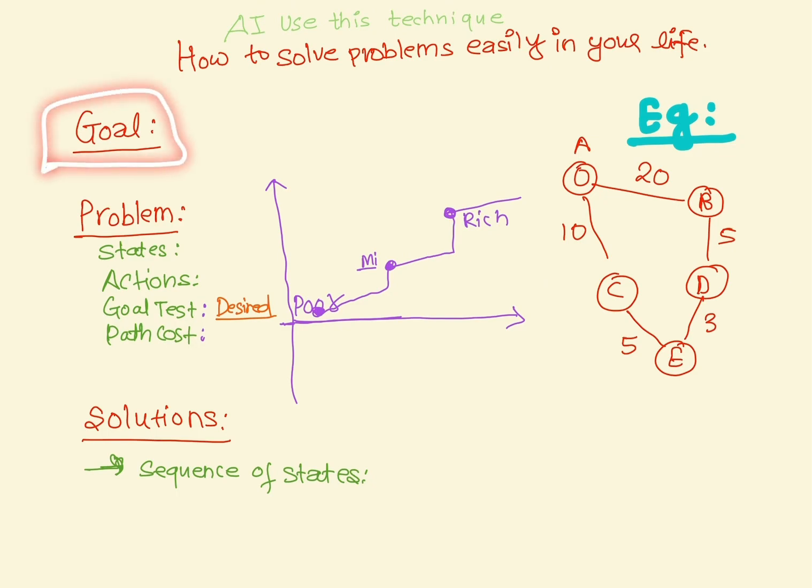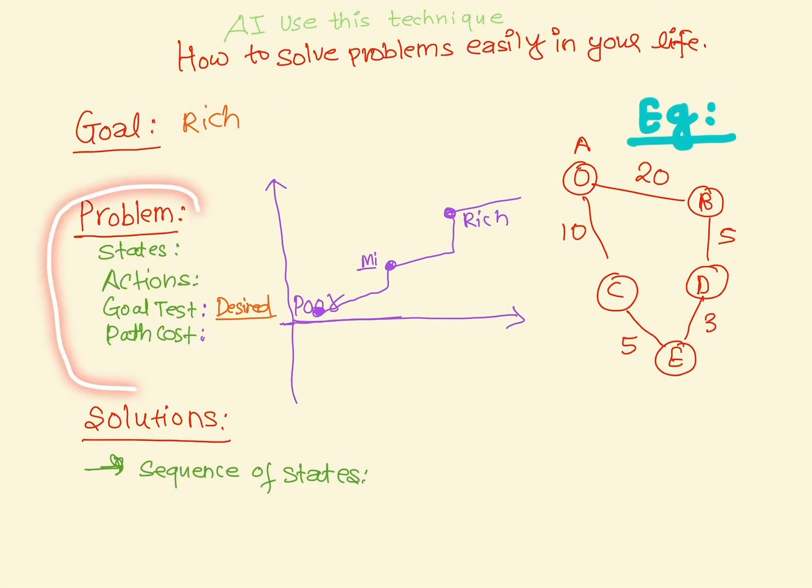Once you figure out your goal, let's say you want to be rich, that is your goal. And then this is your problem. Divide the problem into these parts: states, actions, goal test, and path cost. Let me explain all of them.